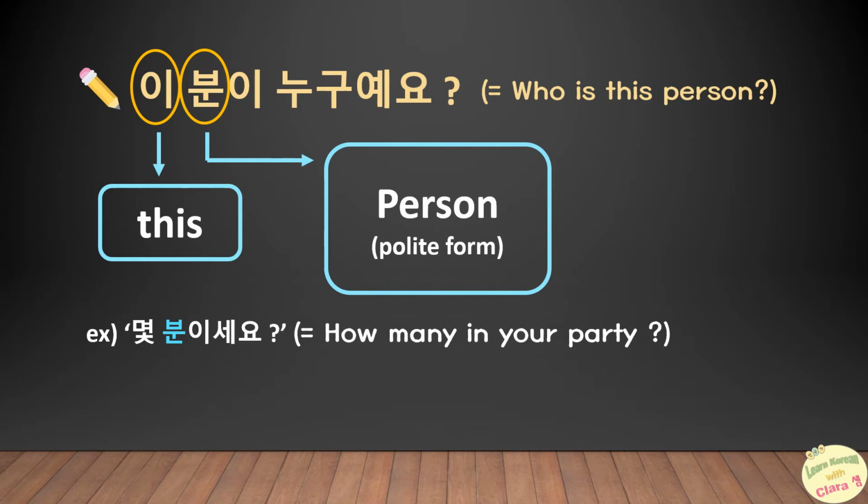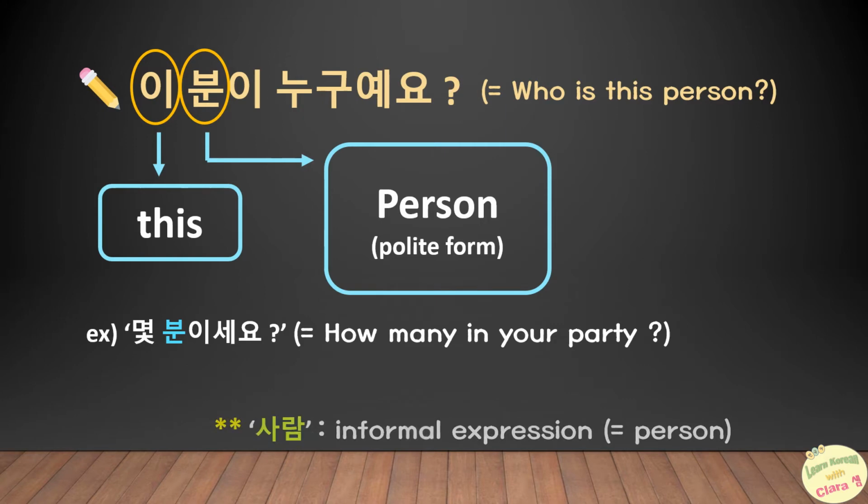In the first case, the coworker is meeting the other person for the first time, and he doesn't know her or him yet, so he uses the word 분 to be polite. In the second case, the waiter also uses 분 because he is speaking to a customer. But when you don't need to be polite, you use the informal expression 사람. It is the same meaning, person.